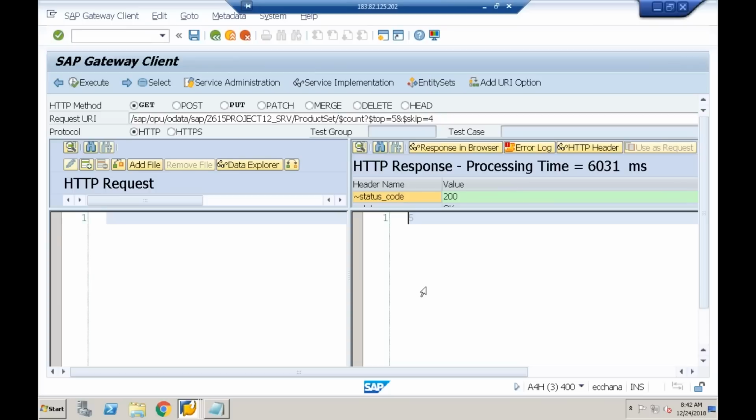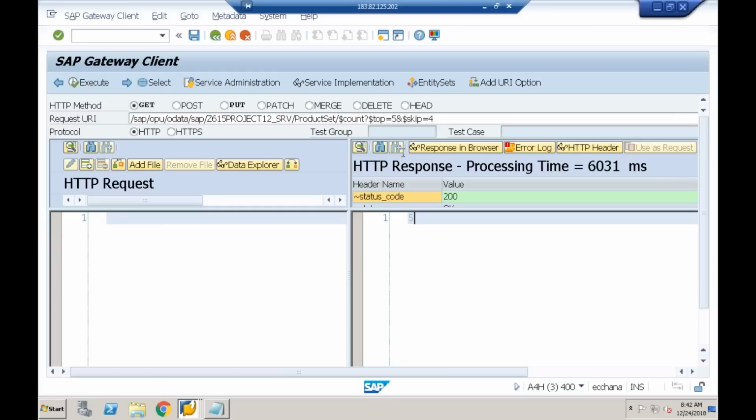Returns the count of paging. Yes, I'm getting only 5 because I said top equal to 5. Now I'm getting only the count value, the count of the paging. So $top equal to 5 and $skip equal to 4 means: skip the first 4 entries and get the next 5 entries. That is the meaning. So that's what I have done.